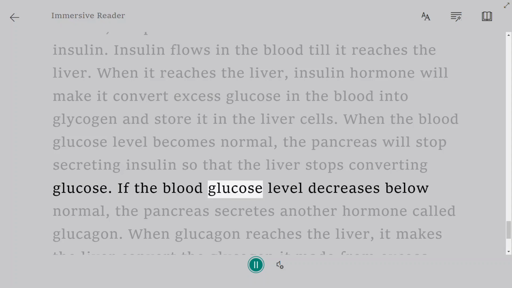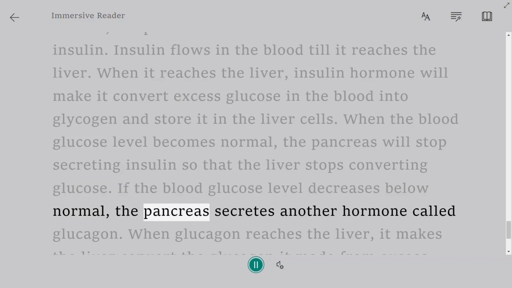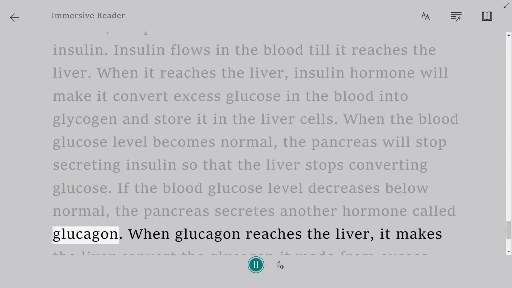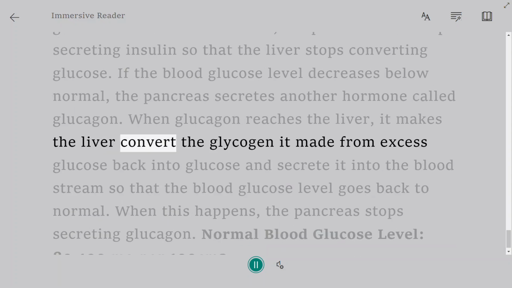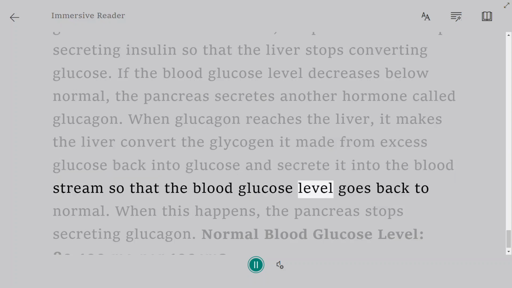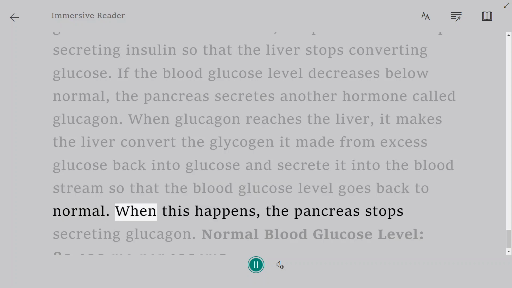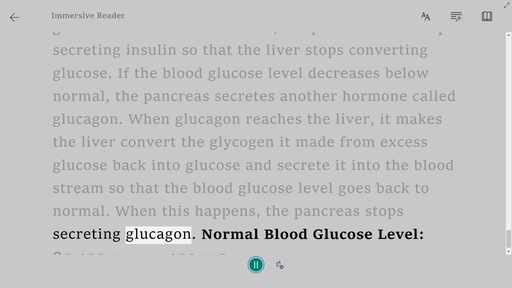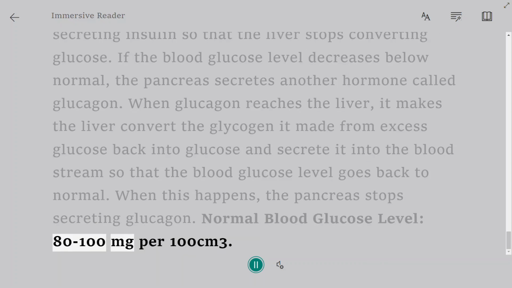If the blood glucose level decreases below normal, the pancreas secretes another hormone called glucagon. When glucagon reaches the liver, it makes the liver convert the glycogen it made from excess glucose back into glucose and secrete it into the bloodstream so that the blood glucose level goes back to normal. When this happens, the pancreas stops secreting glucagon. Normal blood glucose level, 80 to 100 mg per 100 cubic centimeters.